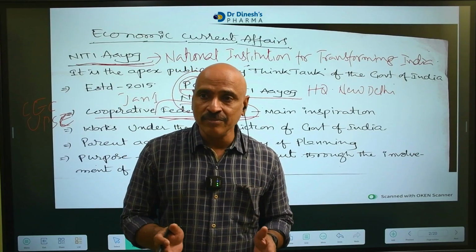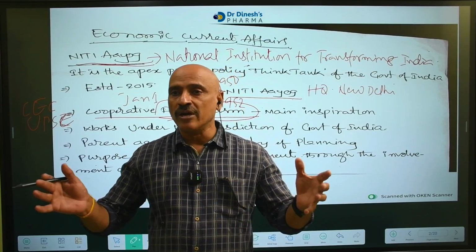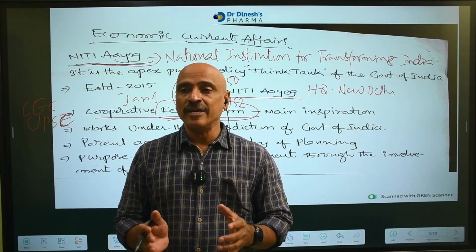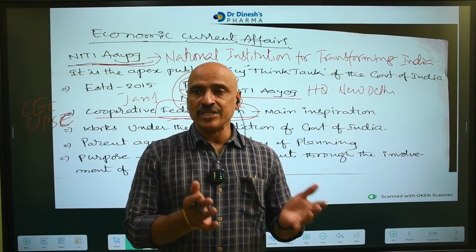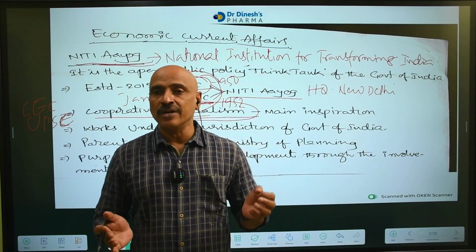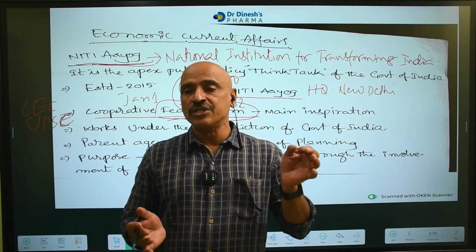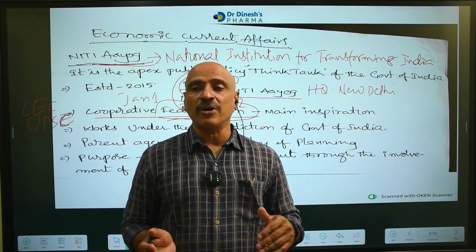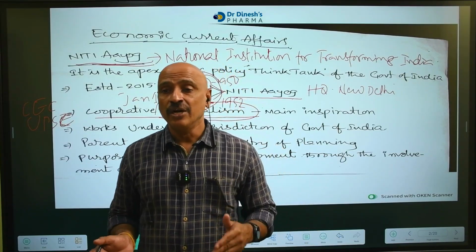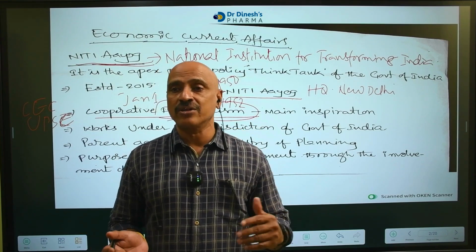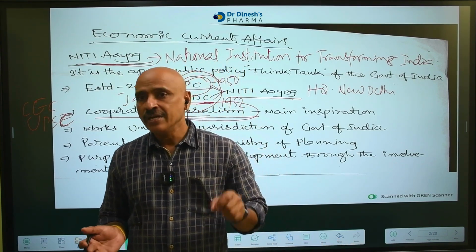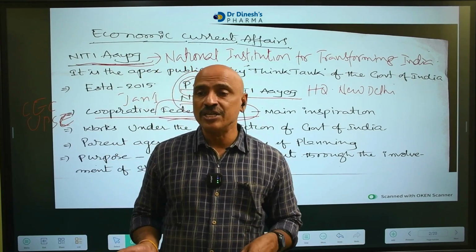But at the same time, whenever center and state both cooperate, definitely our country can establish a welfare state. Welfare state means that when all the people of this country get sufficient food, clothing, shelter, and work, then our country can be called a welfare state. We are thinking about welfare, not development. Our country is a developing nation or third world nation. India is a developing nation or third world nation.